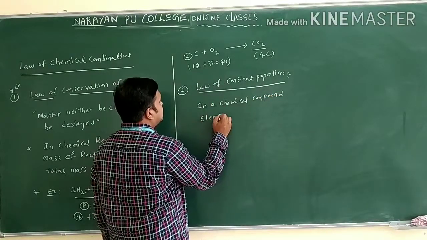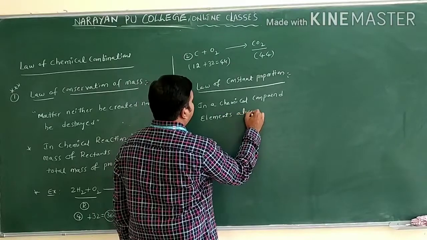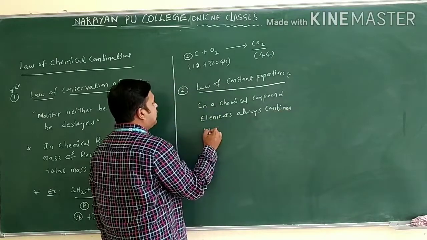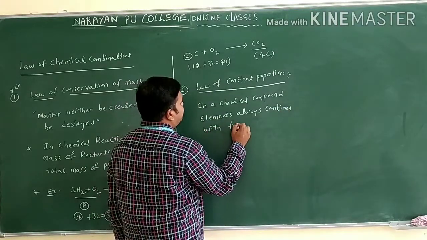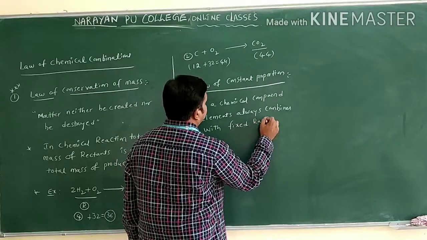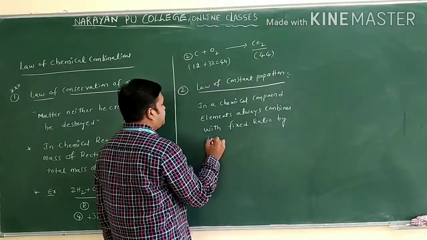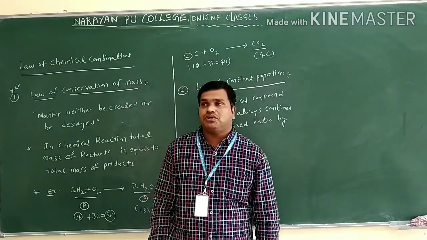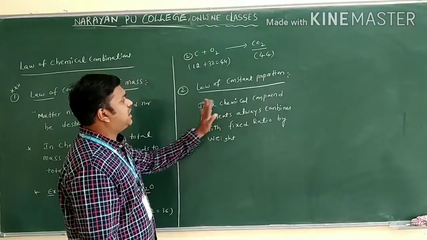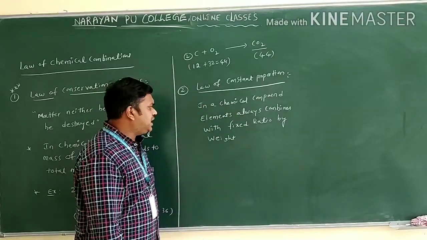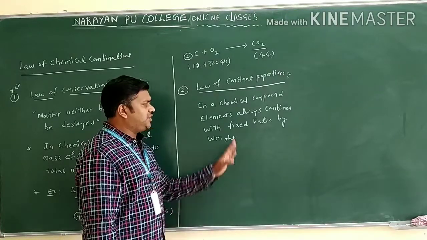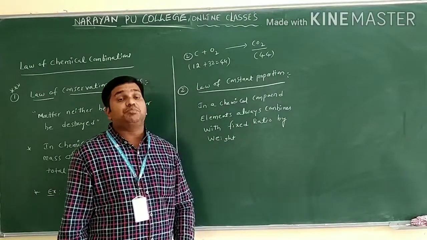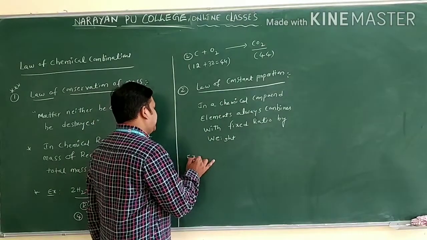In a chemical compound, elements always combine with a fixed ratio by weight. This is the definition of the law of constant proportion. In a compound, elements always combine with a fixed proportion or fixed ratio by weight. So this is regarding the law of constant proportion. Okay, let us see the example we have.